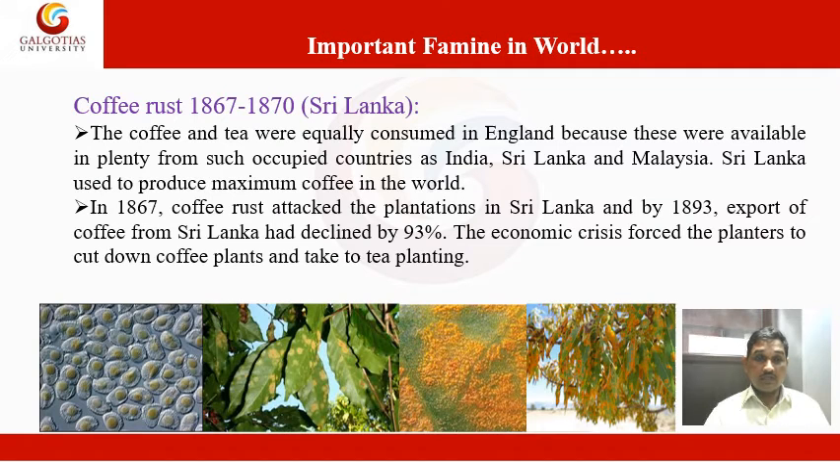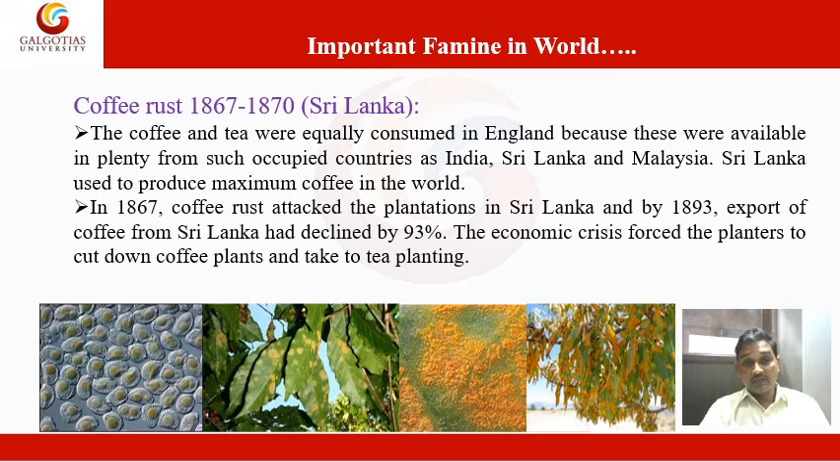Now, another example is coffee rust. In 1867 to 1870 in Sri Lanka, coffee and tea were equally consumed in England because these were available in plenty from such occupied countries as India, Sri Lanka, and Malaysia. Sri Lanka used to produce the maximum coffee in the world.